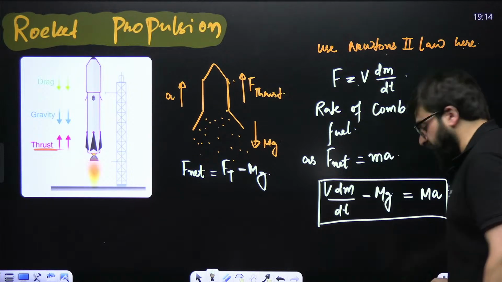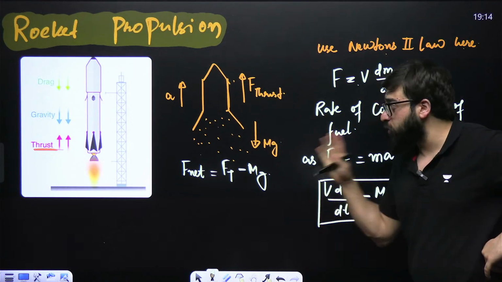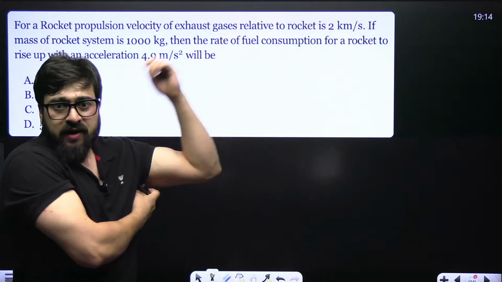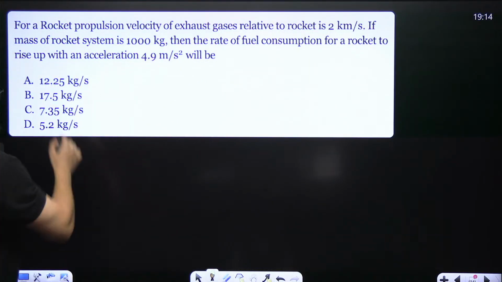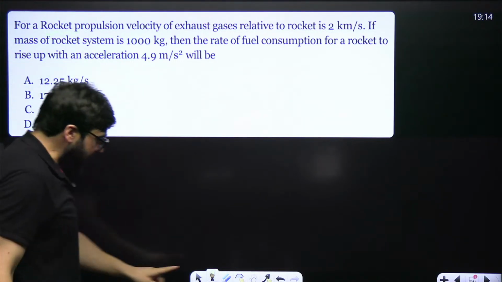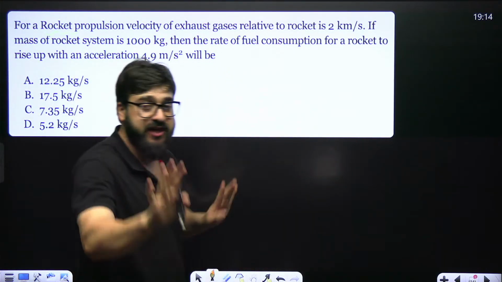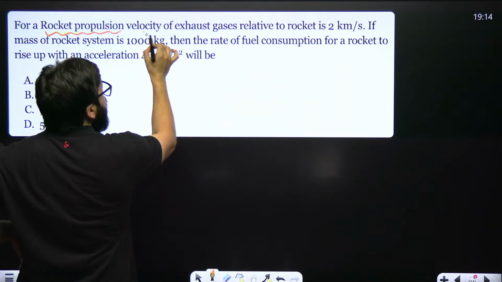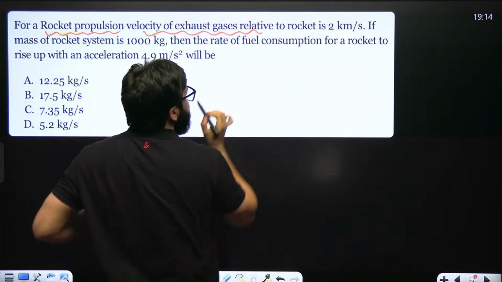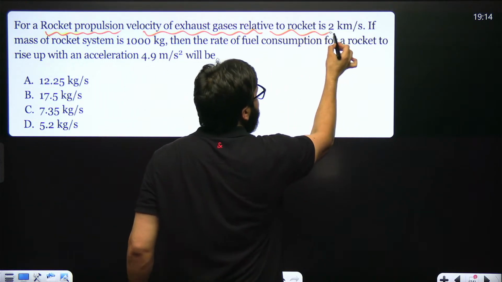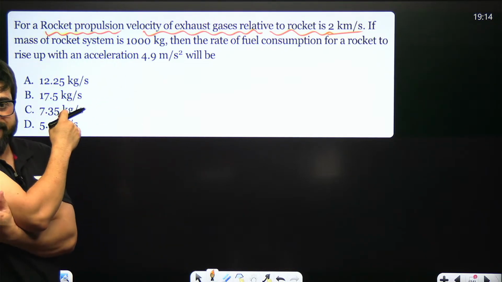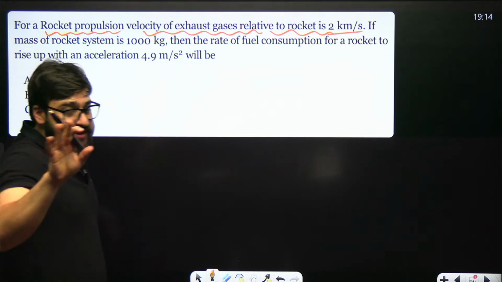Great. Now, this is the formula that we will be using right now. Let's have a look at the question. For rocket propulsion, with the help of this question, you would be able to understand what I was explaining. For a rocket propulsion, the velocity of the exhaust gases relative to the rocket is 2 kilometer per second.